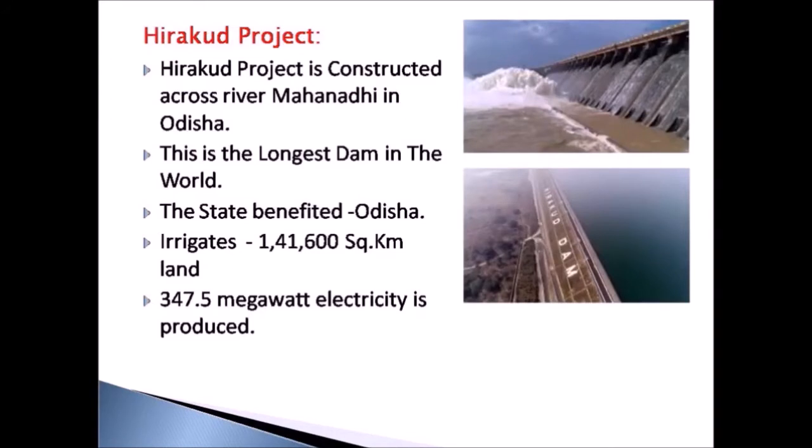Next we will see about the Hirakud project. Hirakud project is constructed across river Mahanadi in Odisha. It is the longest dam in the world. The state benefited by this project is Odisha. It irrigates about 1,41,600 square kilometers of agricultural land. About 347.5 megawatt electricity is produced from this dam.